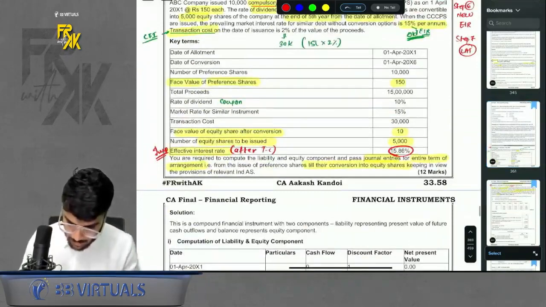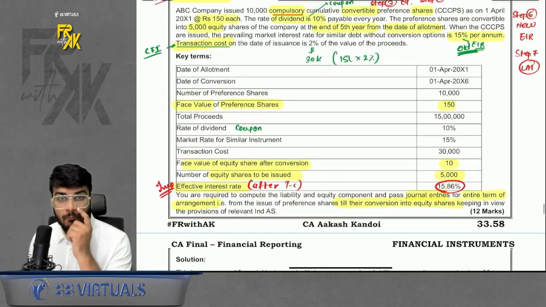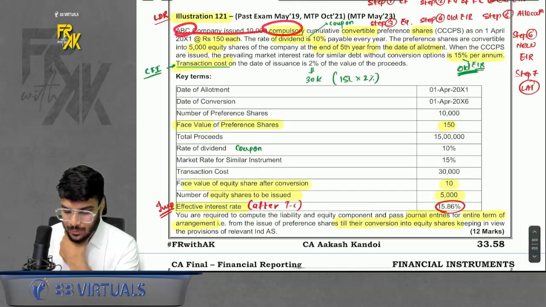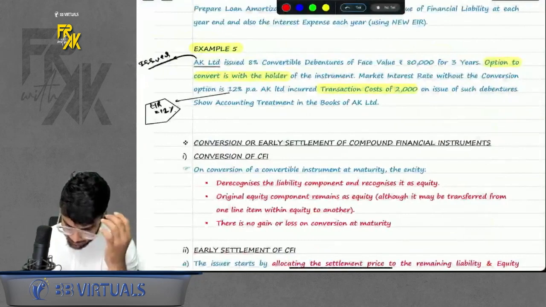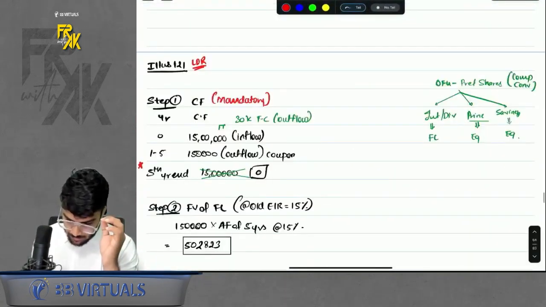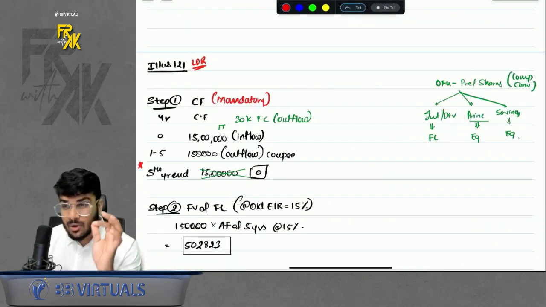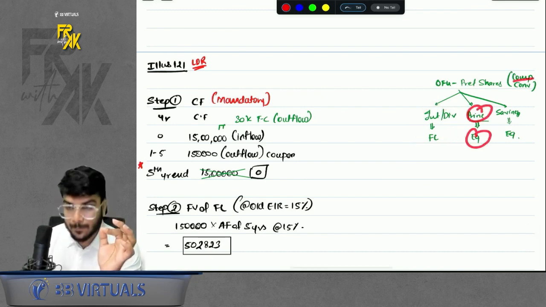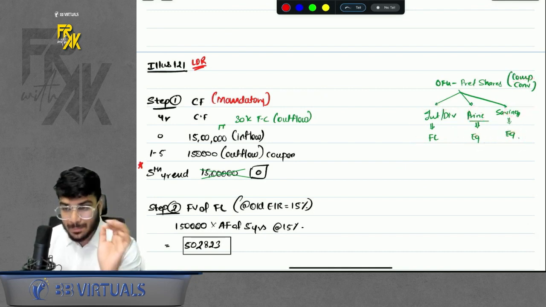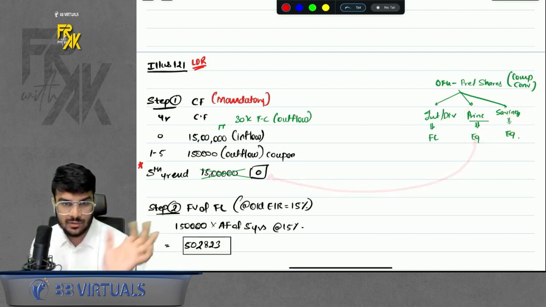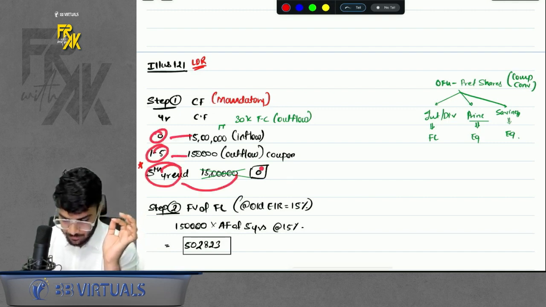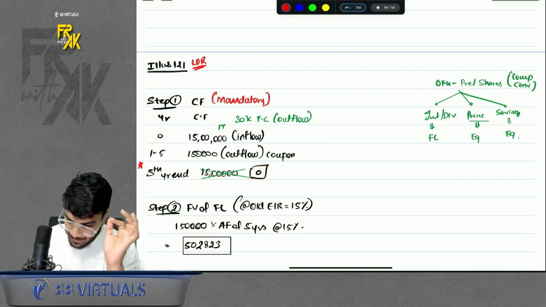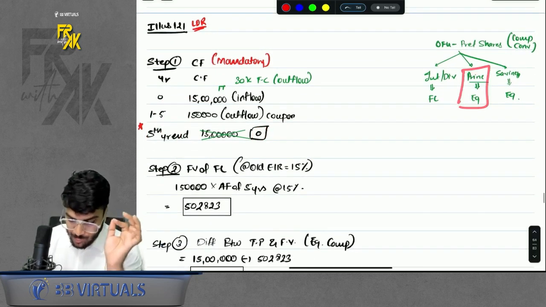Here it is. See, now if you see clearly what is mentioned here, ABC company issued 10,000 compulsory convertible preference shares. Now this changes the game because the instrument is compulsory convertible. So interest is FL, but because it is compulsory convertible, principal is equity, right? Do you remember now? If any element is equity, it will not form part of your cash flows, right? So year 0, years 1 to 5, and 5th year end, it will be 0. Why? Because principal will not form part of your cash flows. Do remember, maximum students will make a mistake here.